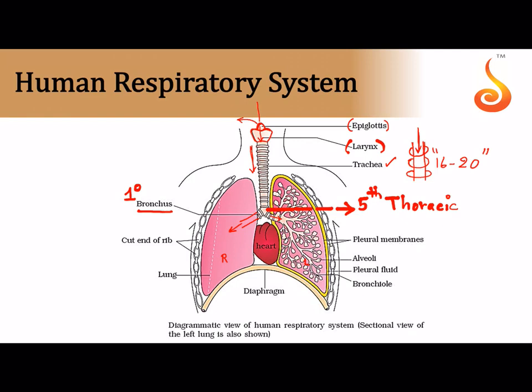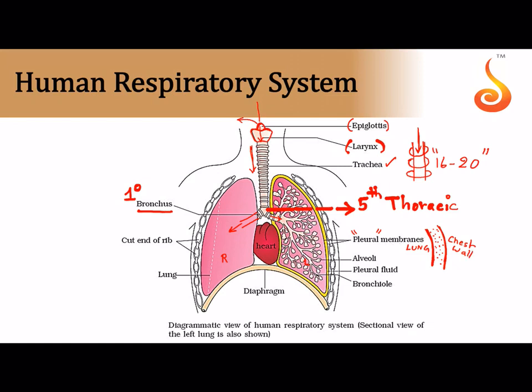And notice that there is a yellow colored membrane. Actually, it is a two-layered membrane that covers the lung. So all of you remember that this two-layered membrane which is covering the lung is referred to as the pleural membrane. In between the two layers there is a fluid that prevents damage due to friction, and this fluid is referred to as the pleural fluid. Now the inner layer is in contact with the lung, and the outer layer is in contact with the chest wall, that is the ribs.